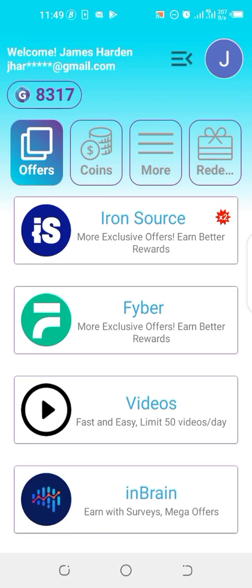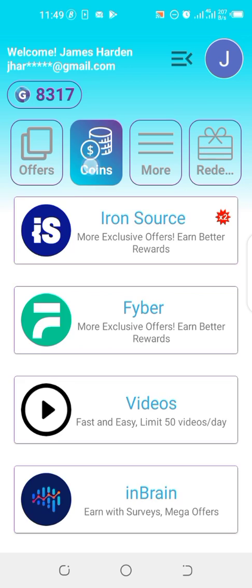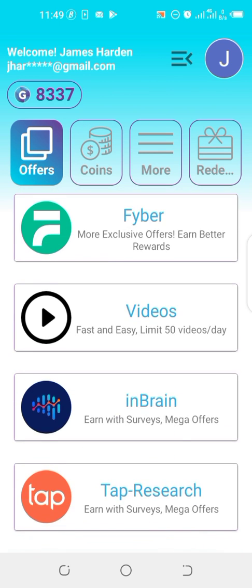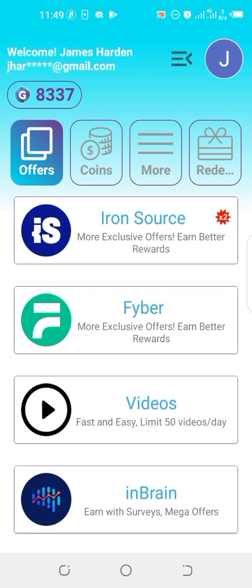So guys, I just watched an ad, so I'm going to show you what to do after watching an ad. You need to click cancel, then click on coins. Once this loads, you need to go back to the offers. Okay, so 20 coins have been added to my actual balance, so there I go. That's another way of earning. Once you're done with this, I'm going to show you how you can earn from games.